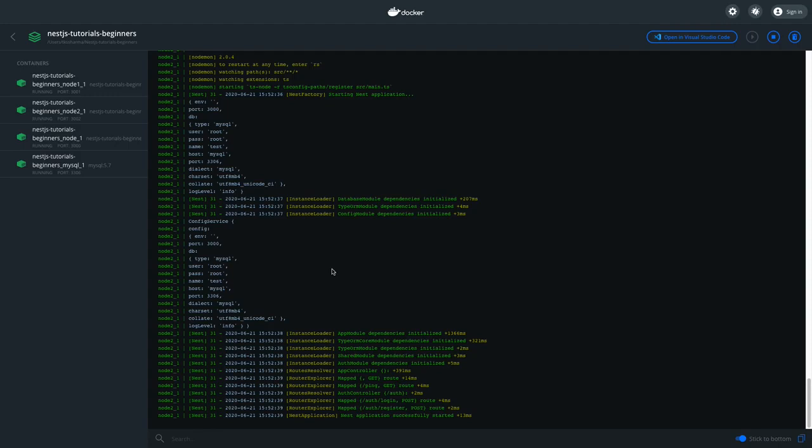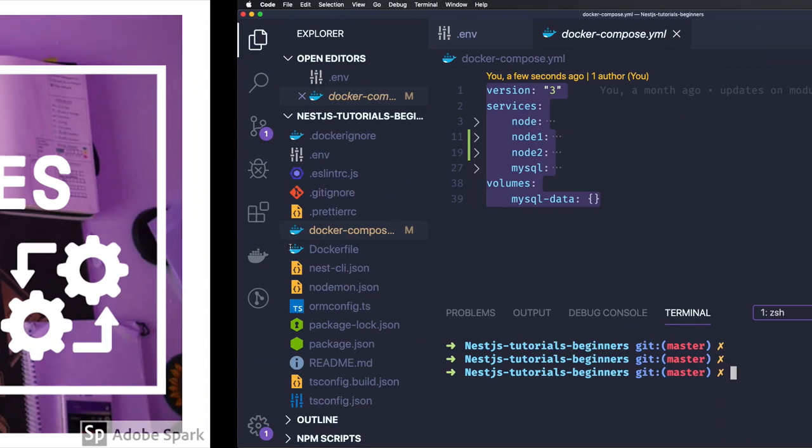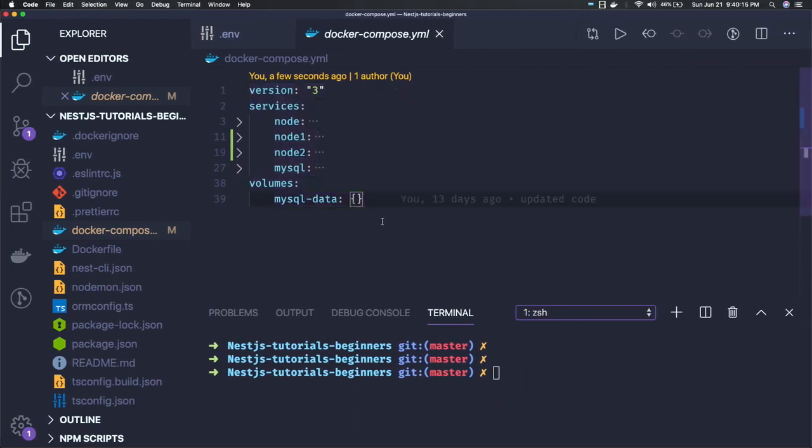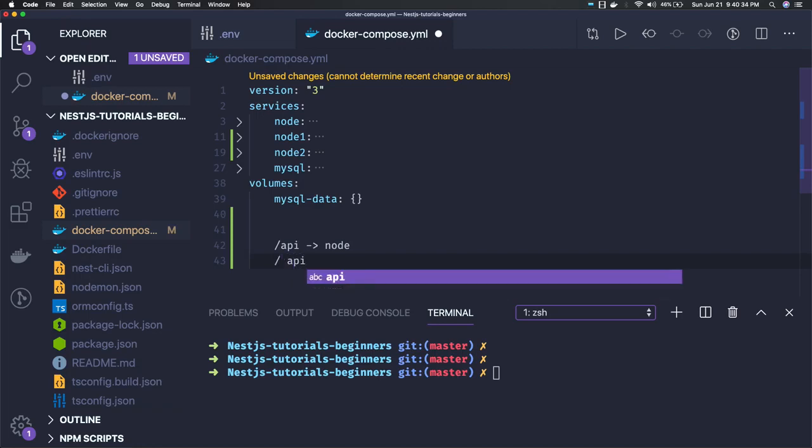Now we will build on top of this, like how we can go forward from here. We will spin up all the services. We can put some Nginx service also here. That will be a single entry point for the client to talk to these microservices, and there can be different API routes. So if you are hitting /api, then this request should go to the node container. When you are hitting api v1, then it should talk to the node 1 container.